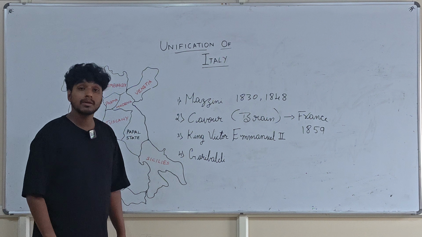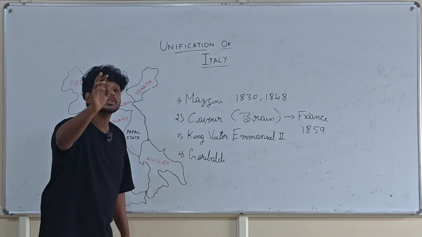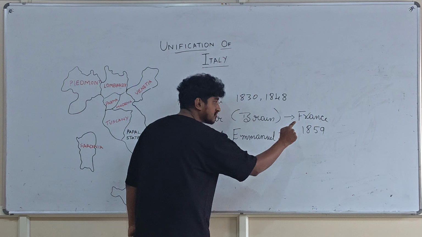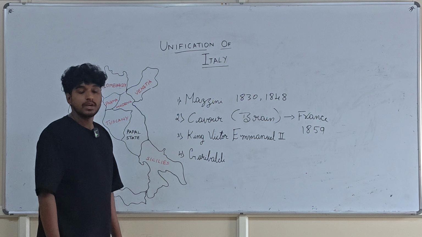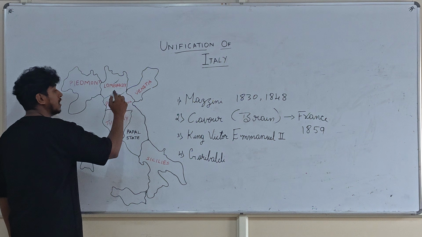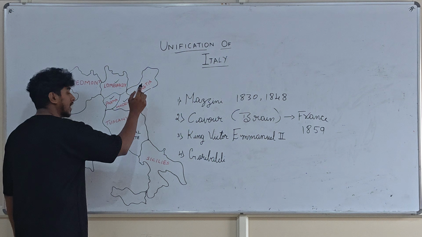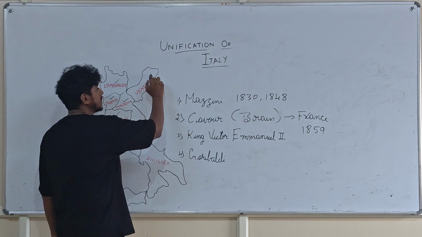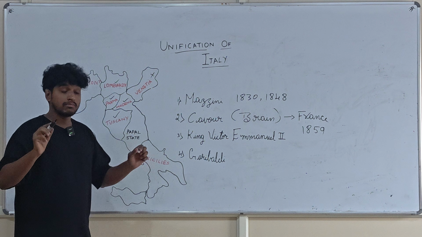Out of all these 5 places, 4 places came back to Italy when Cavour defeated Austria with the help of the French kingdom, the French army. Which are those 4 places? We got Lombardy back, we got Parma back, we got Modena, and also Tuscany. The only place which is left out is Venetia. People need to remember this.